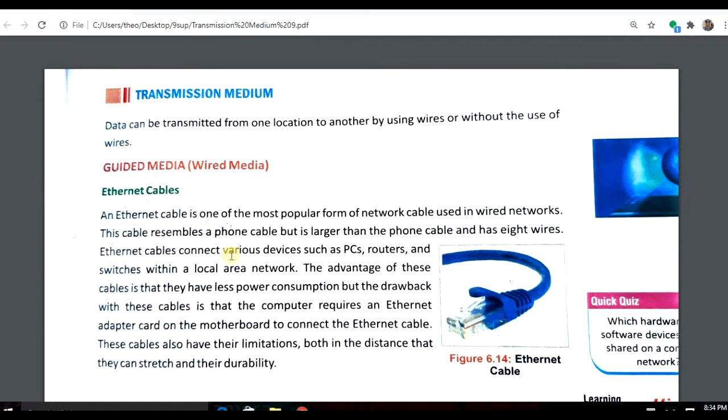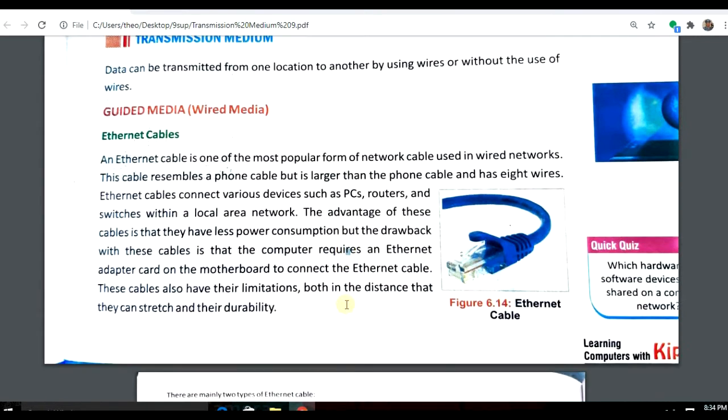This cable resembles a phone cable but is larger than a phone cable. It has 8 wires. Ethernet cables connect various devices such as PCs, routers and switches. The advantage of these cables is that they have less power consumption, but the drawback is that for this a computer requires an adapter, and these cables are connected to a PC or a switch with an RJ45 connector, and it can be stretched to any distance.